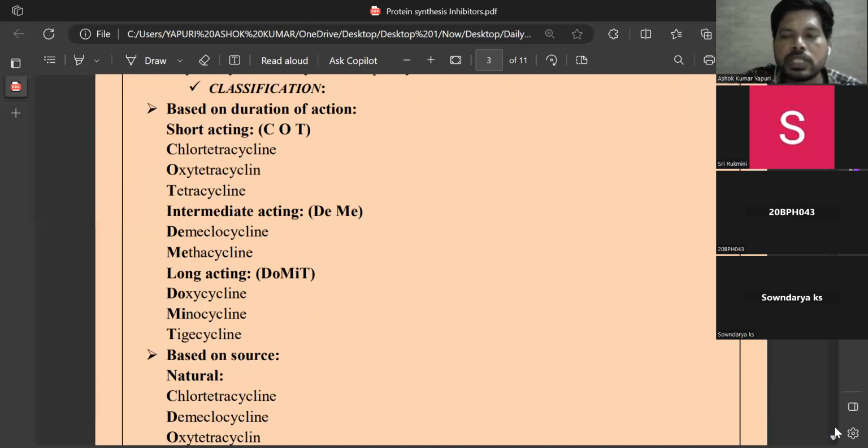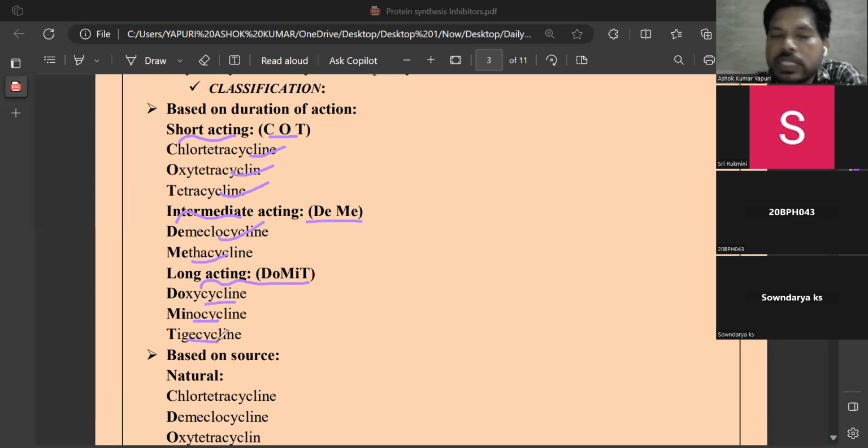Next. So this is simply regarding natural tetracyclines from the microorganisms. And next, classification of tetracyclines based on their duration of action. Short duration: chlortetracycline, oxytetracycline, tetracycline have short duration of action. Next, intermediate duration of action: demeclocycline and methacycline have intermediate duration of action. Long acting tetracyclines like doxycycline, minocycline, tigecycline.